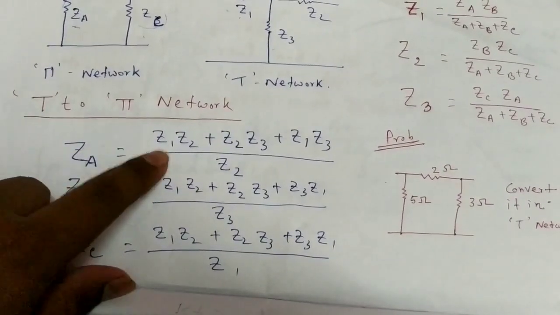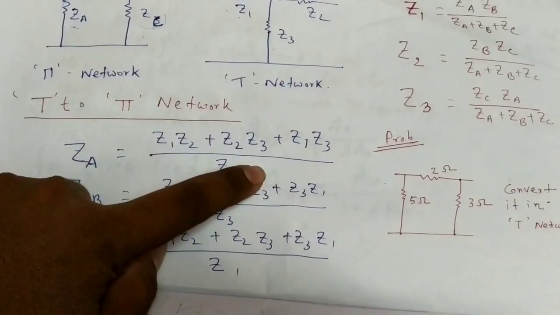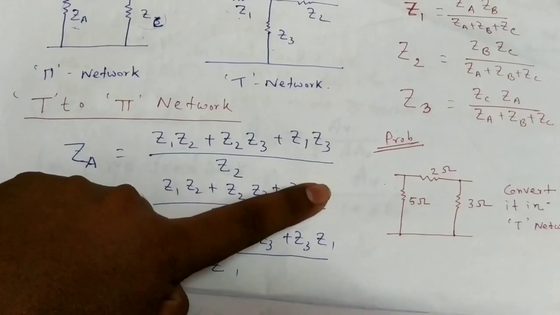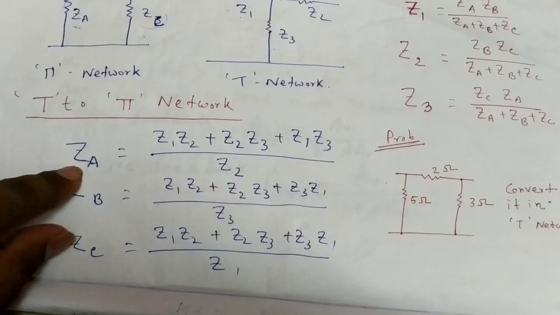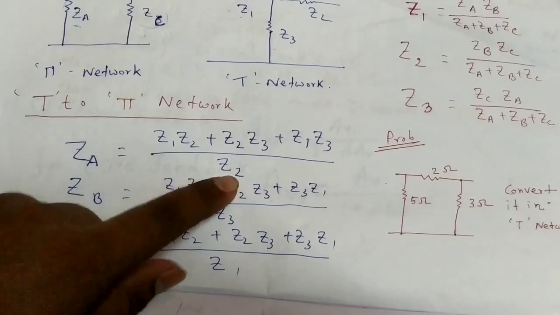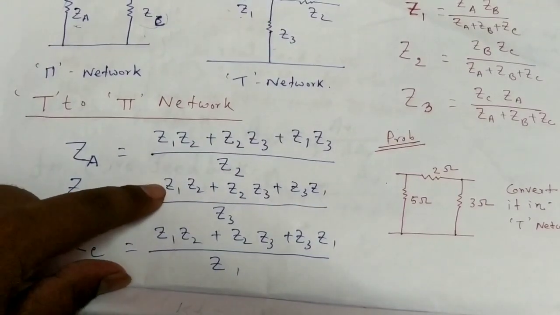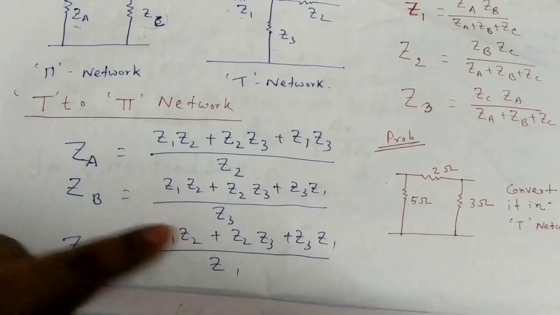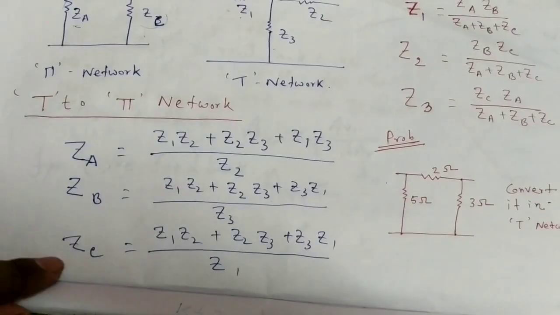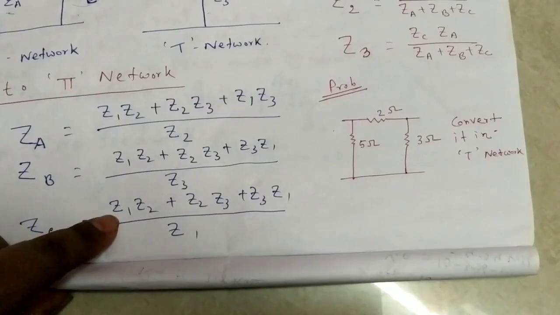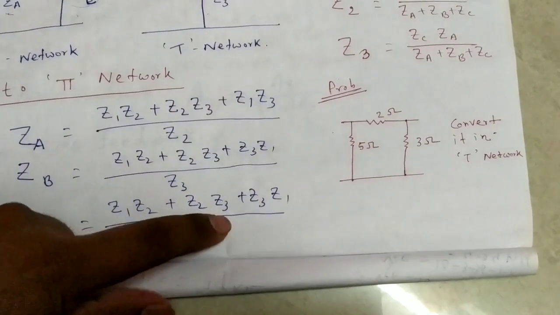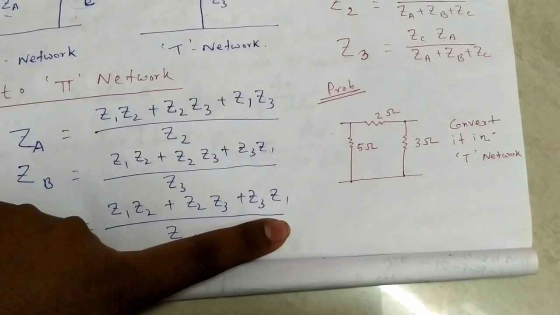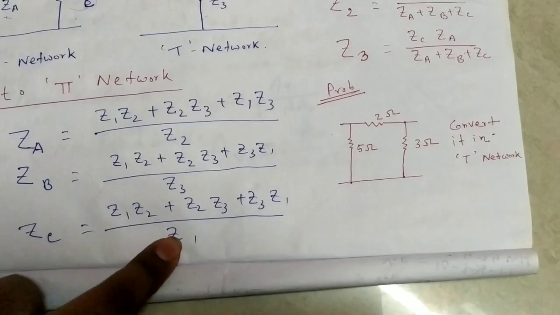So ZA is equal to Z1 Z2 plus Z2 Z3 plus Z1 Z3 divided by Z2. ZB means the upper portion is the same, and the lower portion is Z3, and ZC is equal to Z1 Z2 plus Z2 Z3 plus Z3 Z1 divided by Z1.